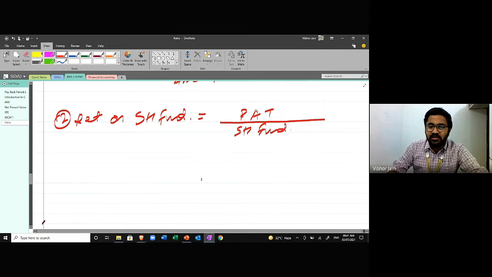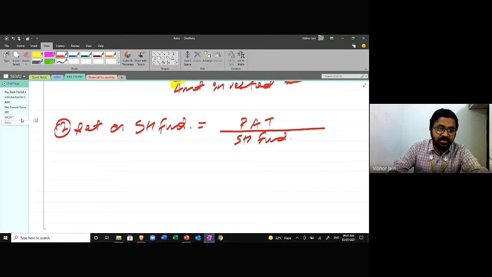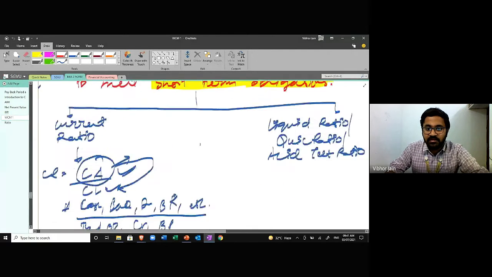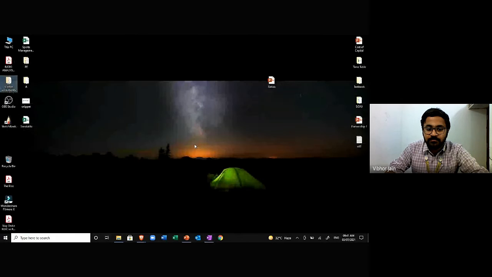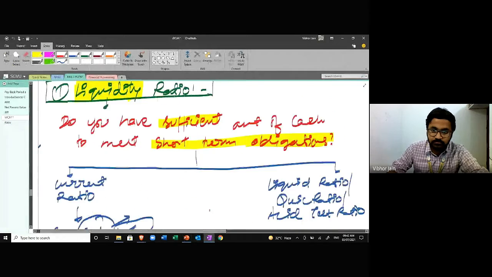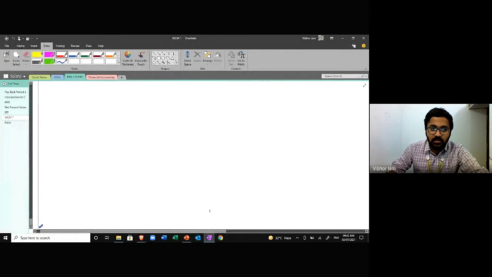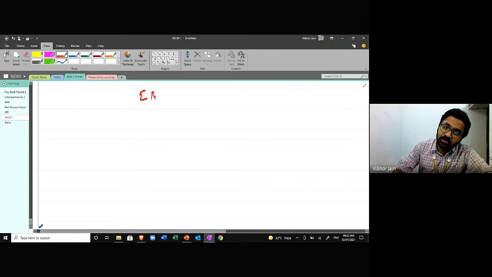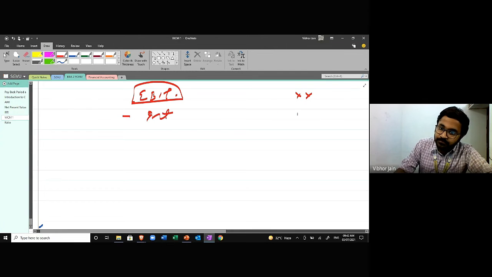It's very easy. I'll just show you the table. This is the EBIT table that we've talked about. I'll give you a quick revision. We start with EBIT, then we deduct interest, and we get profit before tax.